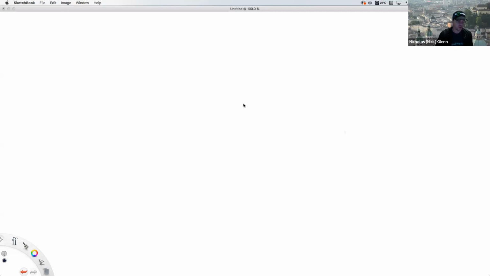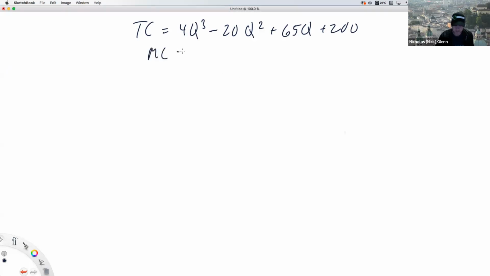Each identical firm has a short run total cost curve of TC equals 4Q to the third minus 20Q squared plus 65Q plus 200. Okay, that's their total cost. And the quantity is measured in thousands of t-shirts per week. The marginal cost is given by 12Q squared minus 40Q plus 65.